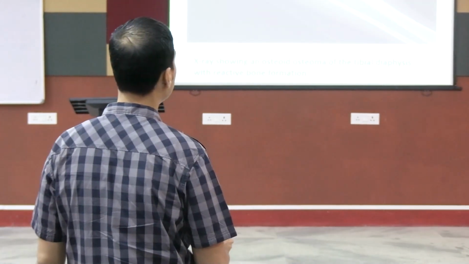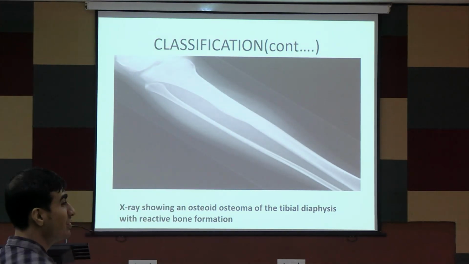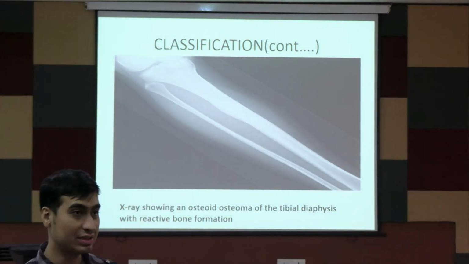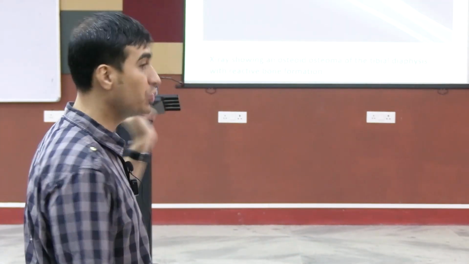If you see, here is the thickening, and this kind of tumor usually presents with pain at night. They have a small nidus which you can see only on CT; you cannot appreciate it on an X-ray. If you do a CT and take the cuts appropriately, you will see a central hollow area along with a thick blastic area.